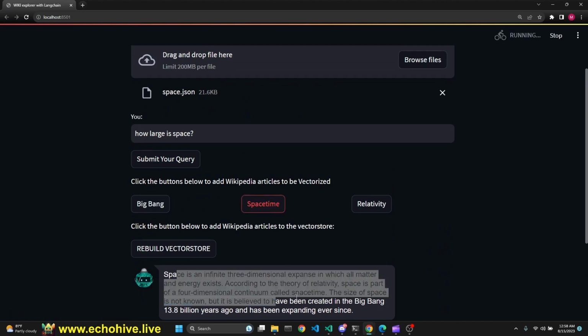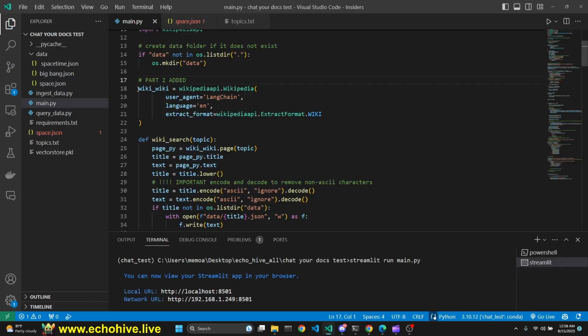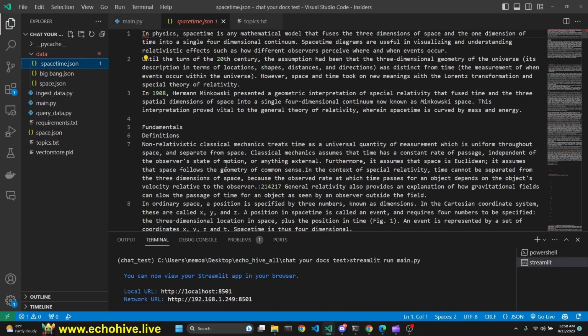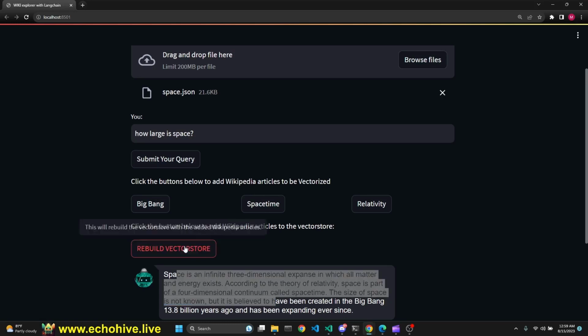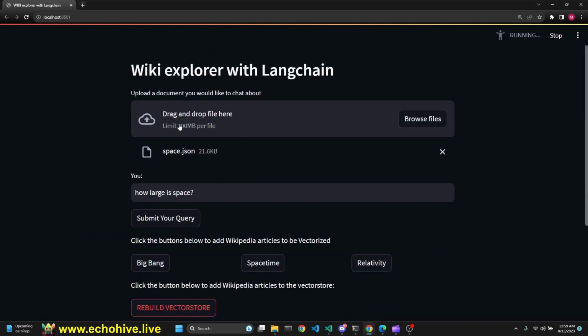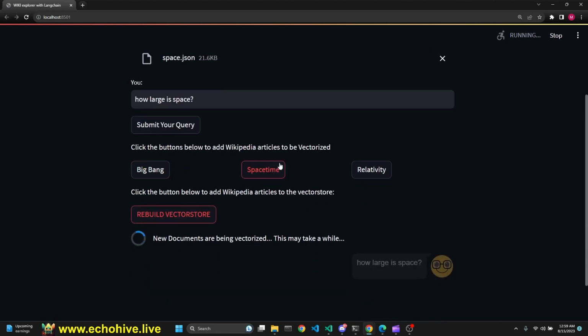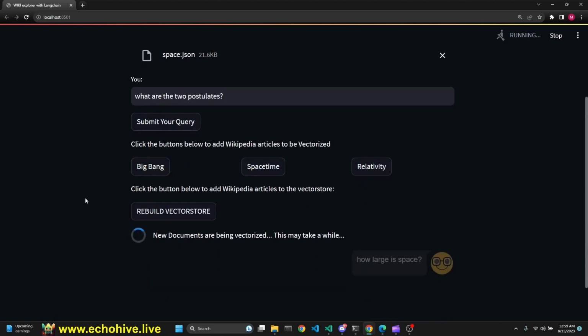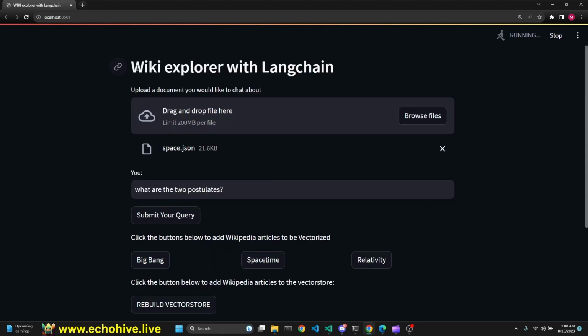For example, we can click on space-time and also Big Bang. When we did that, we have downloaded those Wikipedia articles, and then we can click on Rebuild Vector Store, and now we are going to update the vector store, not only with our space.json file, but also with Big Bang and space-time Wikipedia articles, because we are using files. Vectorization takes some time, but after it's done, we're going to be able to ask questions about all 3 articles. So this is an ever-growing set of vector store using Wikipedia. I think the idea is very cool, so I called it Wiki Explorer with Langchain.